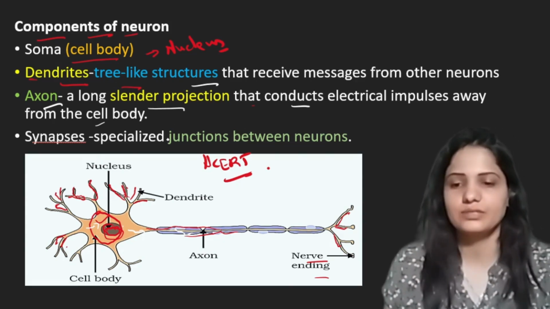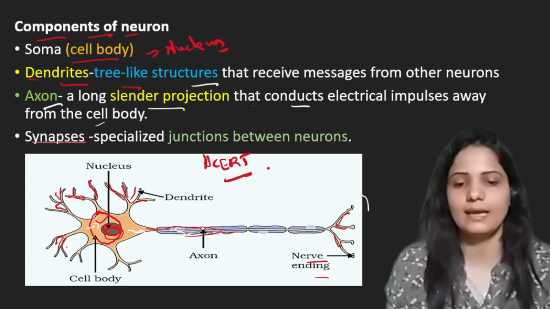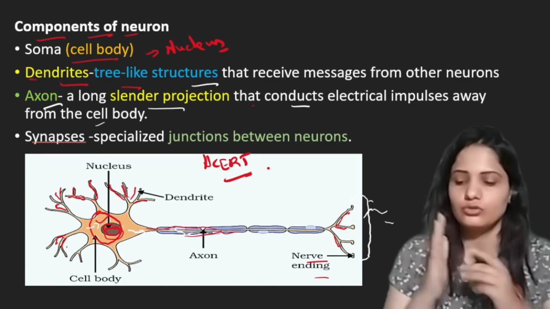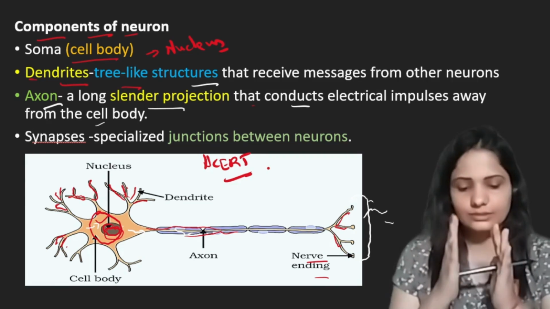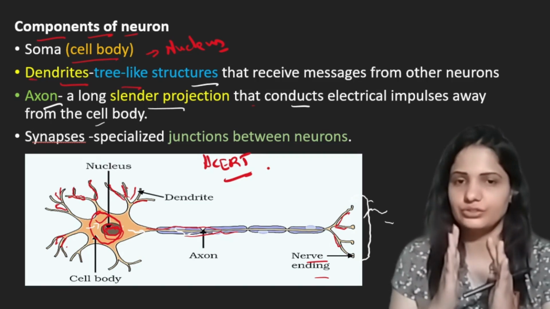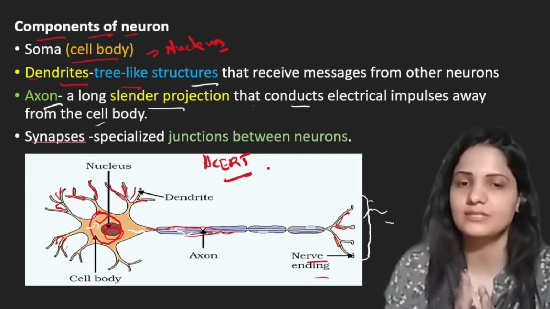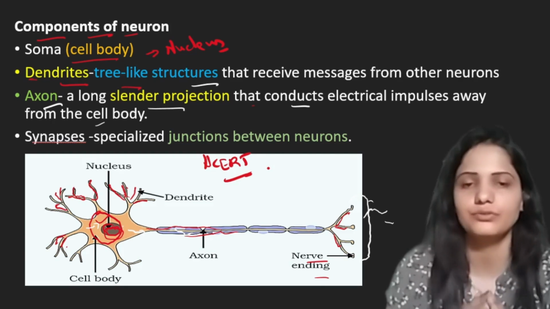Synapses. At the ending of the neuron, we have a synapse, and after this synapse another neuron starts, the adjacent neuron. So between two neurons, this one and the adjacent neuron, there is a space. There is a junction, and this junction is known as the synapse. And through this synapse, transmission of nerve impulse occurs, transmission of stimulus occurs from one neuron to another neuron.